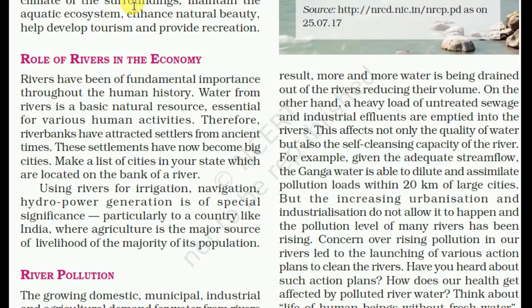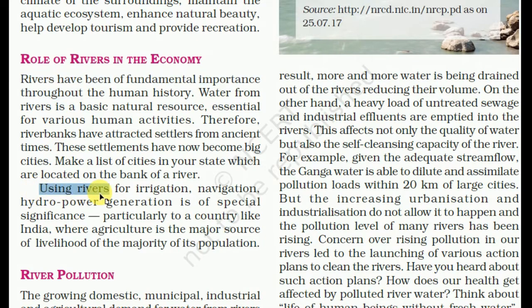Role of rivers in the economy. What is the role of rivers in the economy? Rivers have been of fundamental importance throughout human history. Water from rivers is the basic natural resource essential for various human activities. Therefore, riverbanks have attracted settlements from ancient times. These settlements have now become big cities. Make a list of cities in your state which are located on the banks of rivers. There are so many cities, you know.